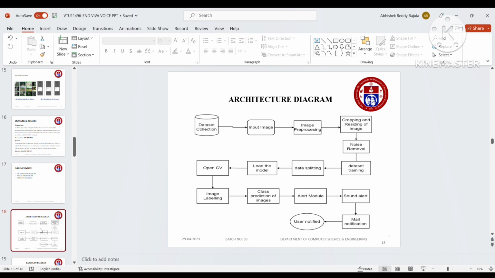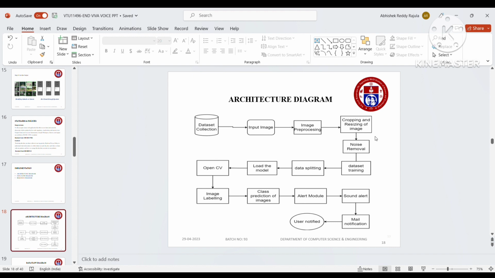We are collecting a dataset here, and in that dataset we are giving the images. So input images of all the animals will be here, and in image pre-processing, it should understand what animal it is. Machine learning is the thing where we need to give a machine something to learn. So we are giving an input of animals, and at any angle it sees, it will understand it's an animal and what kind of animal it is. In this image pre-processing, it will be cleaning the data and identifying what animal it is.